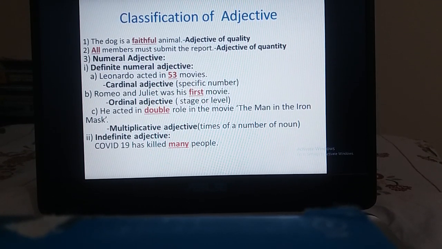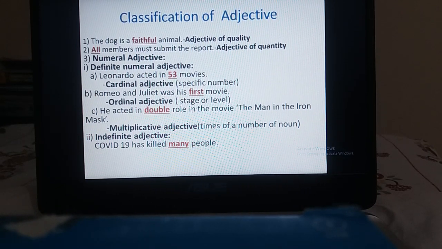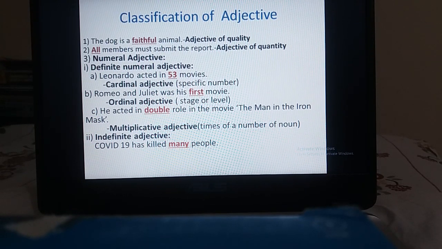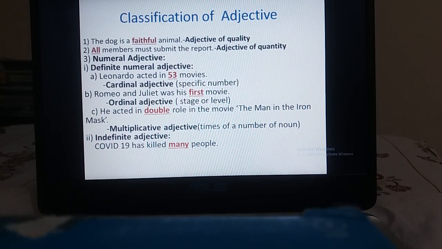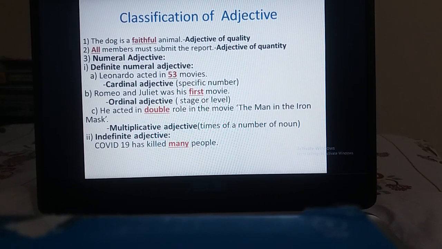The next, in number 2: all members must submit the report. The word all indicates the quantity. Words like all, some, no, more, few, several give us the impression of quantity. This gives us the concept of quantity. So that's why we call it the adjective of quantity.